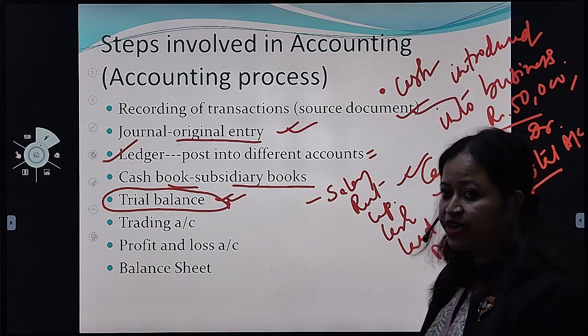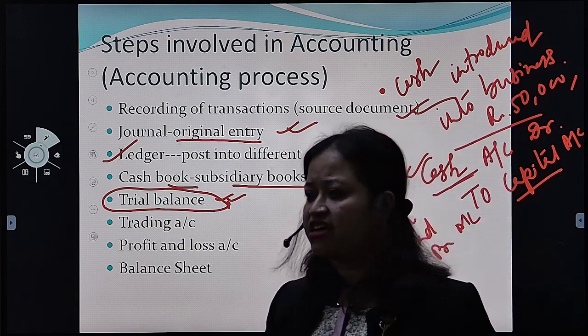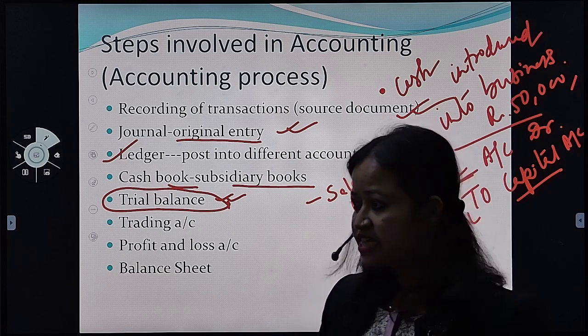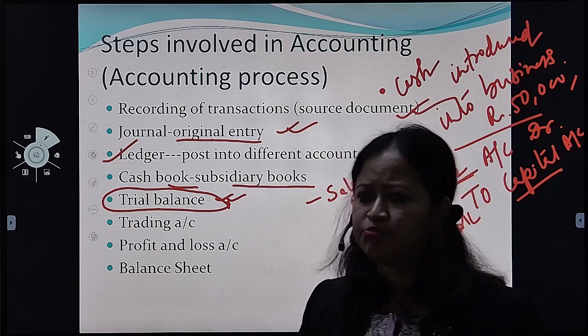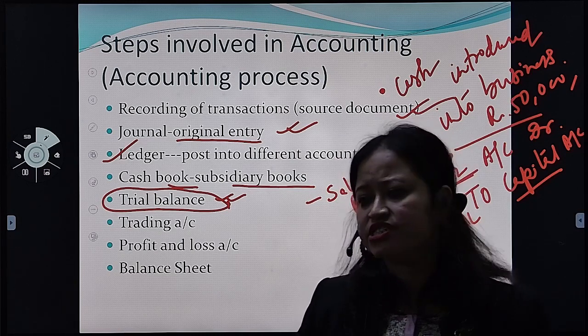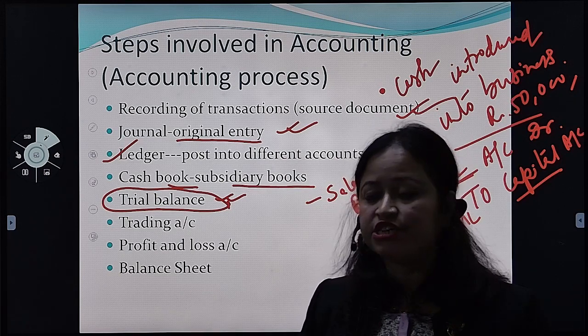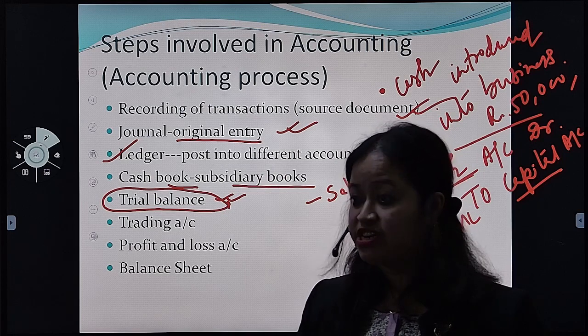When you are doing business, every day there will be some transactions. Salary paid, rent paid, commission received, interest paid, interest received, discount allowed, discount received. There you will get plenty of accounts or transactions.